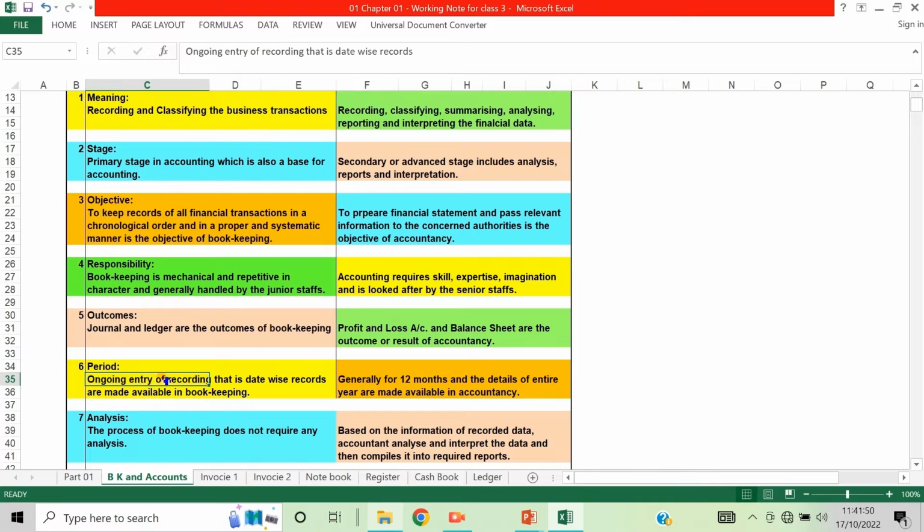There is no period. It's an ongoing entry of recording, that is, date-wise records are made available in bookkeeping. We discussed this earlier also, while studying and explaining bookkeeping, I already explained that. Why is it required to be filed date-wise and entries made date-wise? To cross-check and track each individual document, each individual voucher, bill or any document with the corresponding entry, so the entry is date-wise.